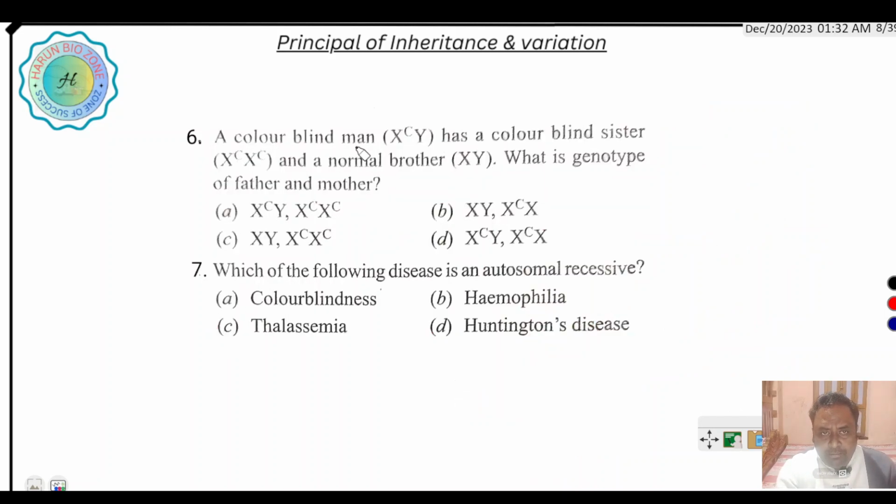Next question: a colorblind man, genotype XcY, has a colorblind sister and a normal brother. What is the genotype of father and mother?